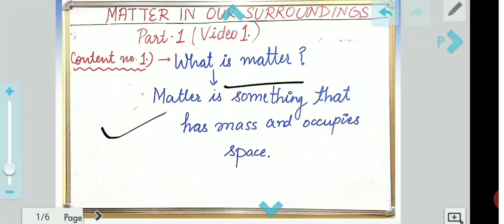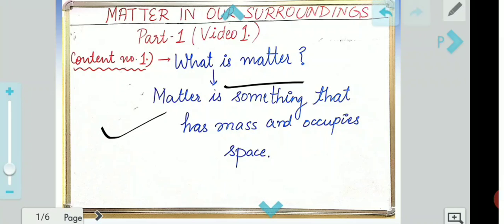On that area where you are standing, there is some space which your body is occupying, and that is matter. You are occupying space, so you are becoming matter here, and the space which you are occupying is the volume. And obviously you have some mass. We all are born with some weight, that is our mass. So, clear with both things: matter has mass and occupies space.